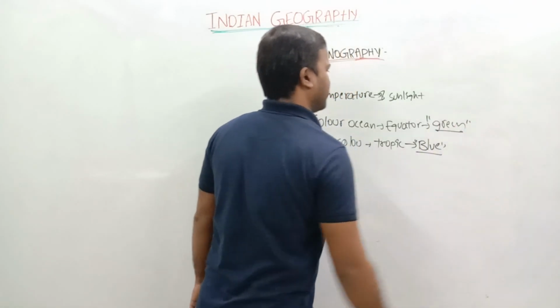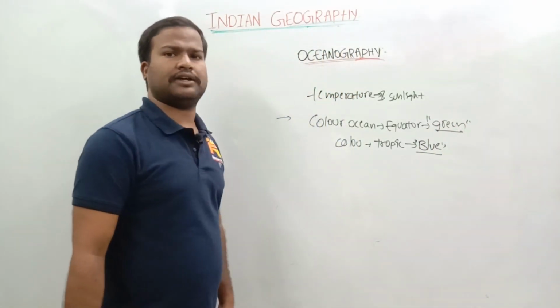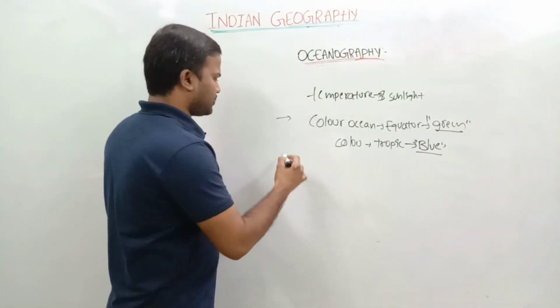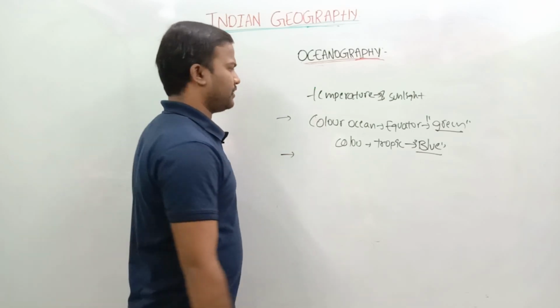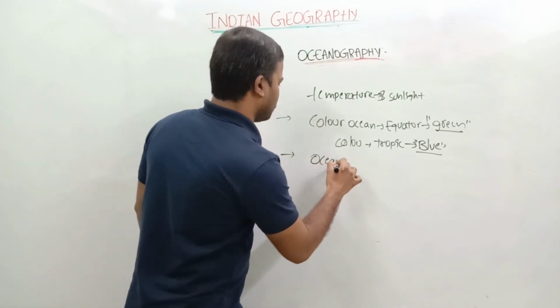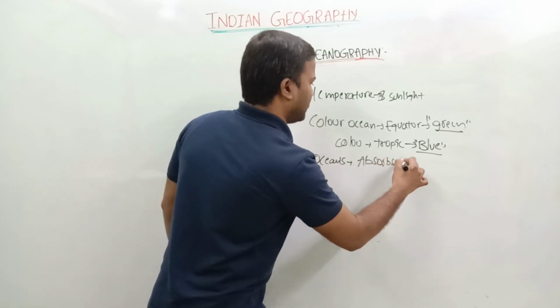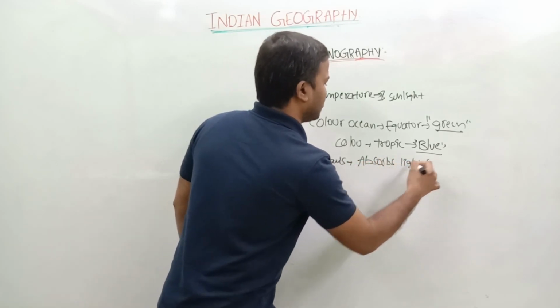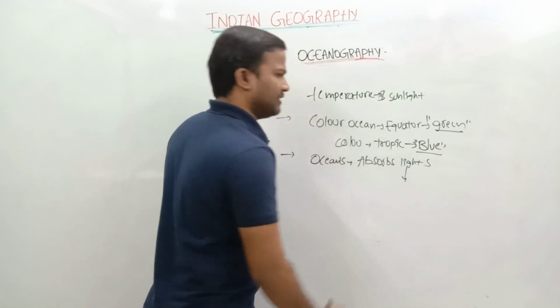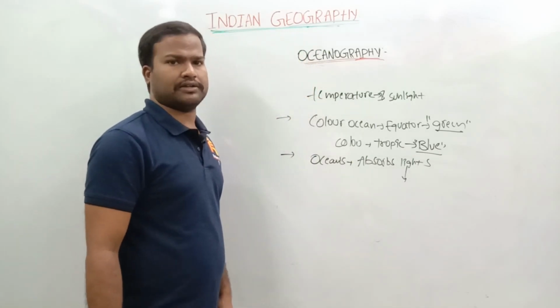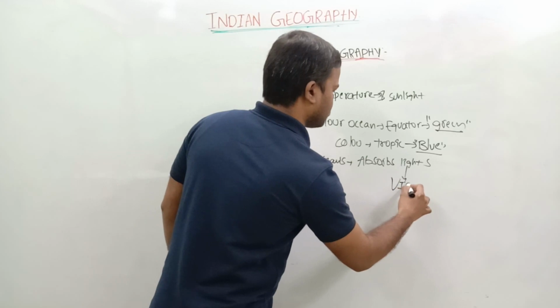Why are these colors changing? Why these colors are changing is very, very important. First point is the oceans. The oceans absorb light from sunlight. It consists of how many colors? VIBGYOR colors.